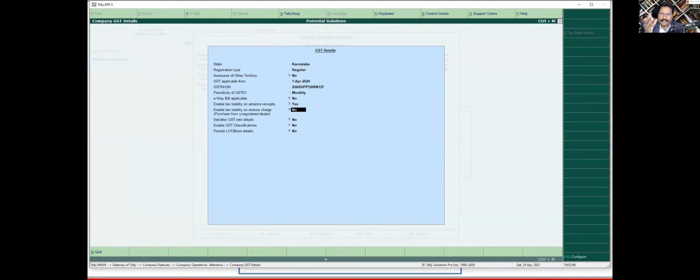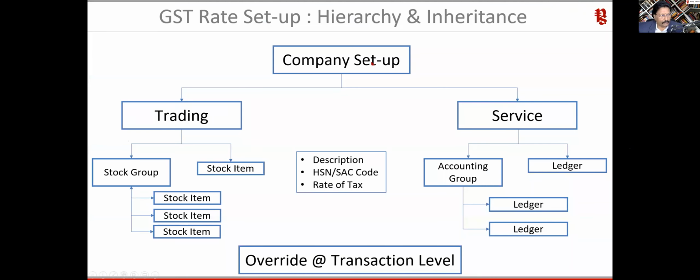Even if you forget, Tally is going to show you because you are enabling this and capturing this as per this configuration. That is why it is important for you to enable here one time, first time. So if RCM is going to be applicable to you, then you make RCM also yes. Now this is where I was talking about that you can set it up at the company level. So this is what we are going to do. I am going to now set up at the company level.